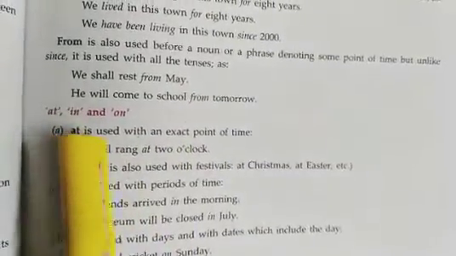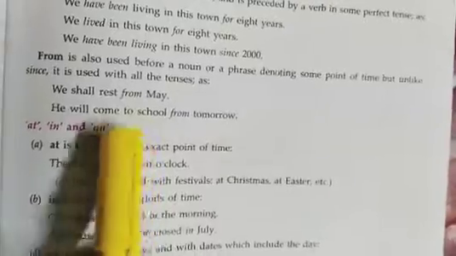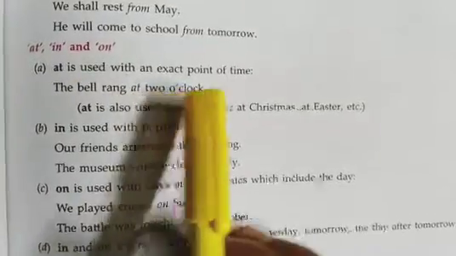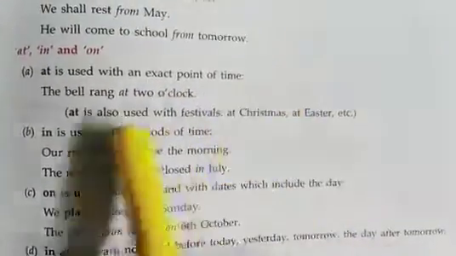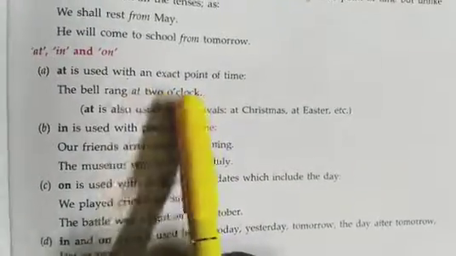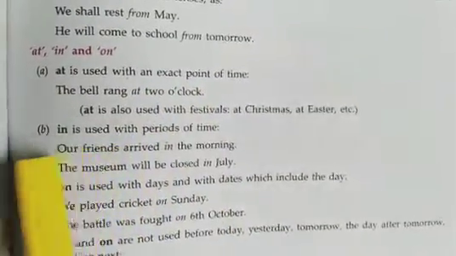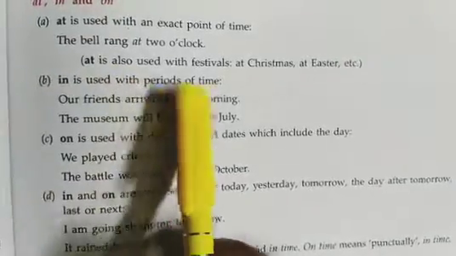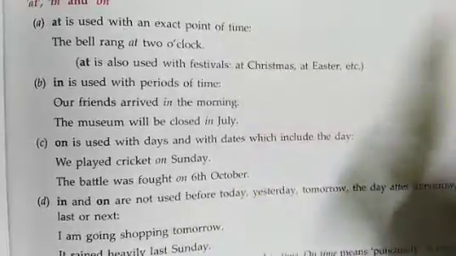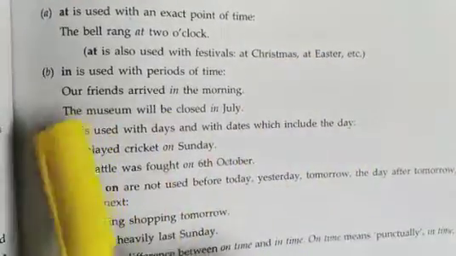Now, at, in and on, all these are prepositions. Look at the uses of these. At is used with an exact point of time. The bell rang at 2 o'clock. It's the exact point of time, 2 o'clock. Now, "at" is also used with festivals: at Christmas, at Easter, at Durga Puja, things like these.